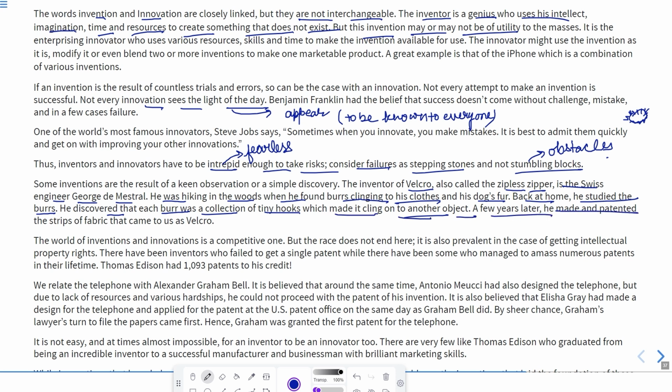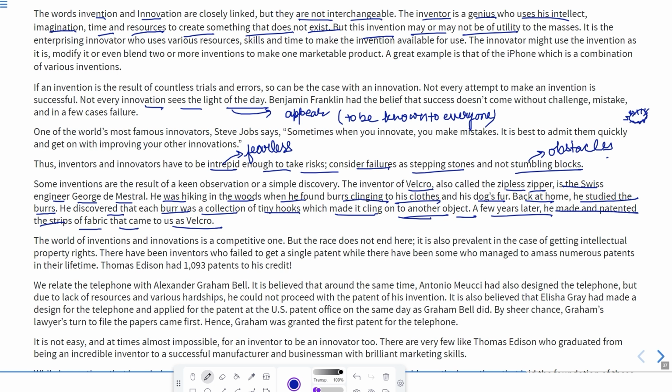A few years later, he patented the strips of fabric that came to us as Velcro. Okay, so all of you must have seen these in the case of bags, strips which are sticky.